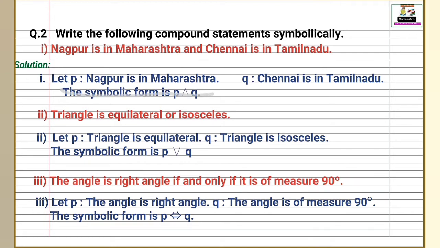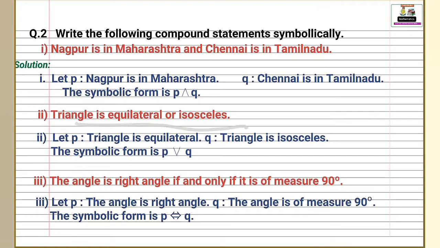Write down first statement by small letter p, and second statement write down by small letter q. P is Nagpur is in Maharashtra and q is Chennai is in Tamil Nadu. Then symbolic form is p and q. This symbol is read as p and q.